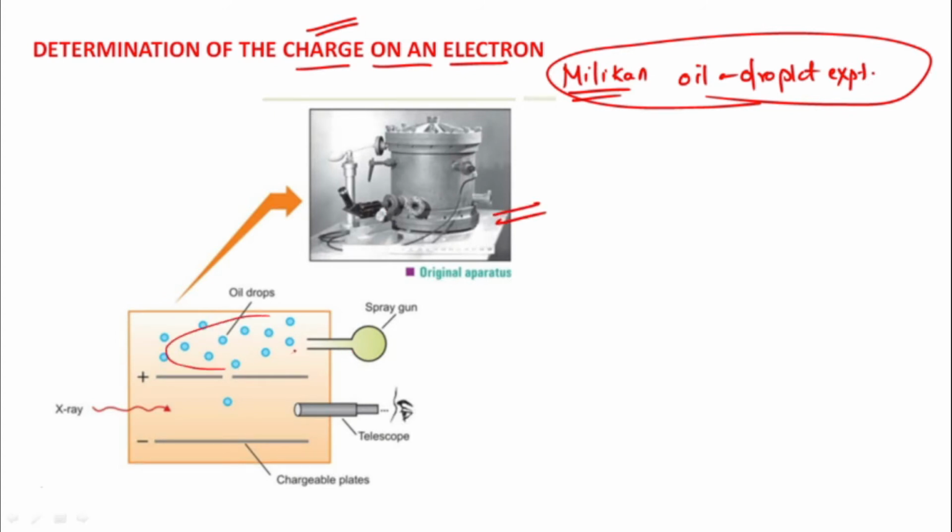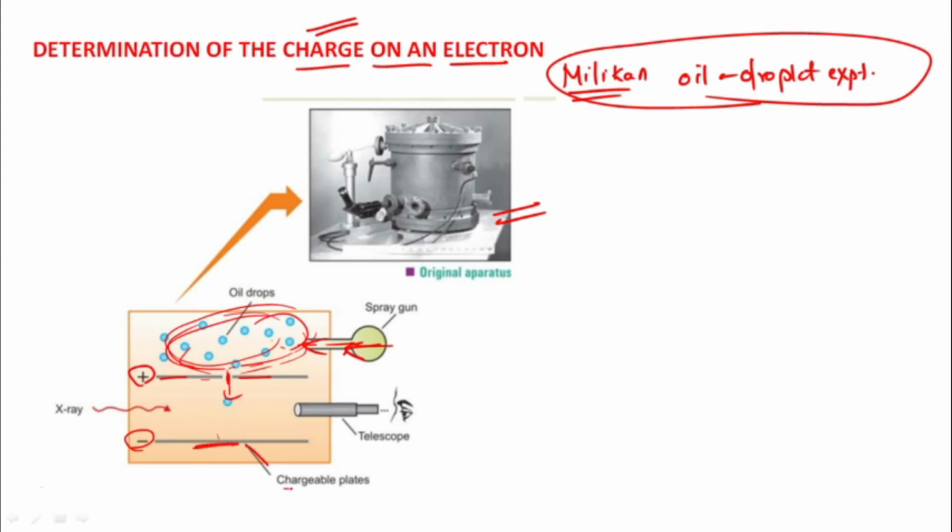These are the oil droplets. This is the spray gun. Oil particles are sprayed and floating over here. These are the two electrodes. They are perforated electrodes, there is a hole. So this is the positive terminal. This is the negative terminal. Okay, so this is the perforated electrode, and through this hole the oil drops are going downwards to this plate,